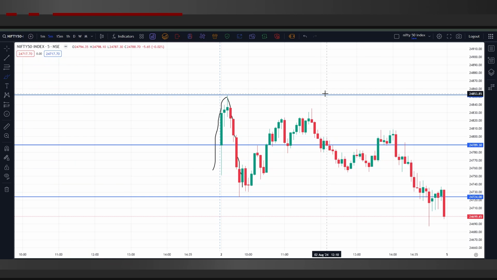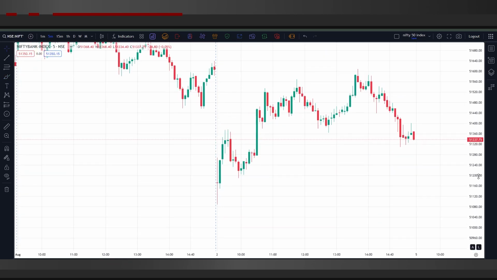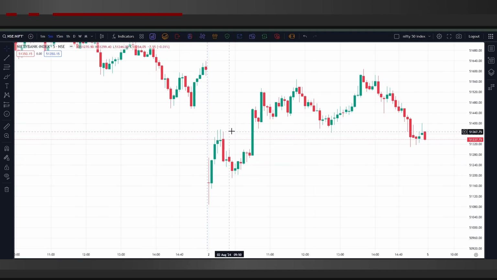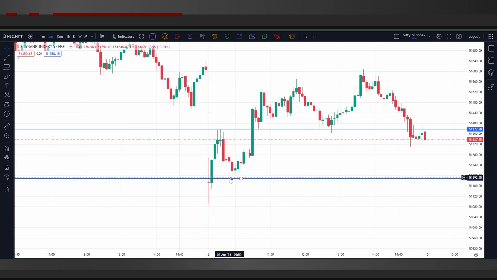Now if we talk about Bank Nifty, we can see that Bank Nifty has also performed in a similar way or similar behavior to that of Nifty 50. So if we see here properly, 51,370 was the first resistance that was formed somewhere around 9:35 in Bank Nifty, and after that we can see it tried to push down towards its low, but it was not the case here, and we can see it took support somewhere around 51,190. That was way above 51,080.